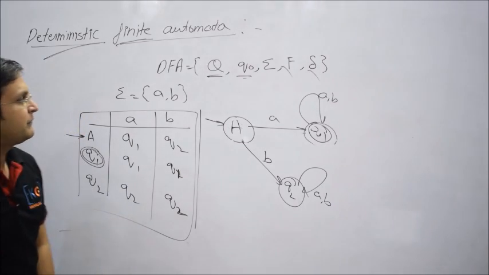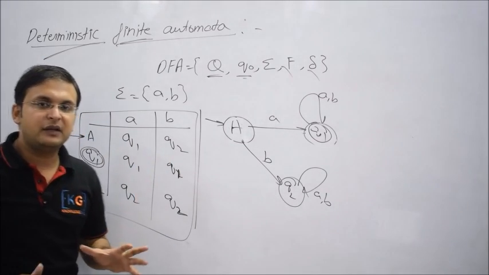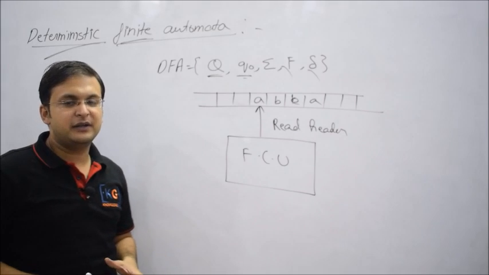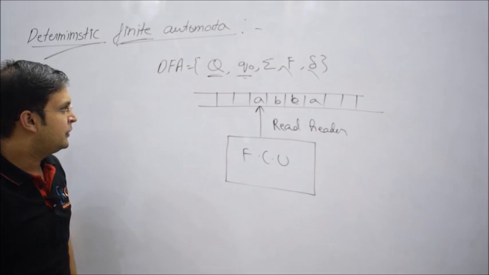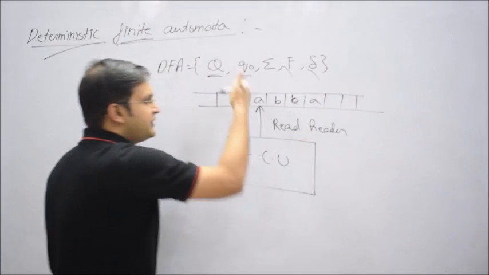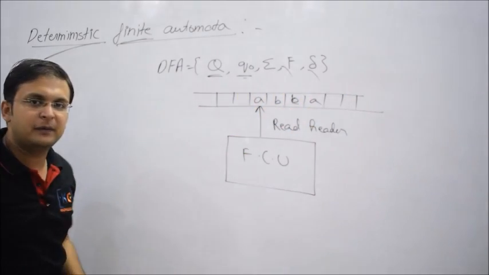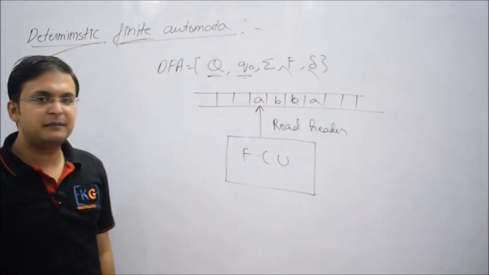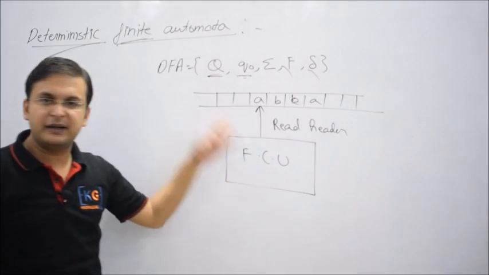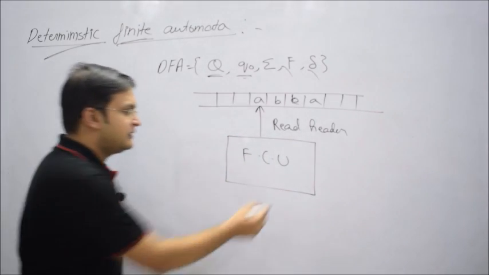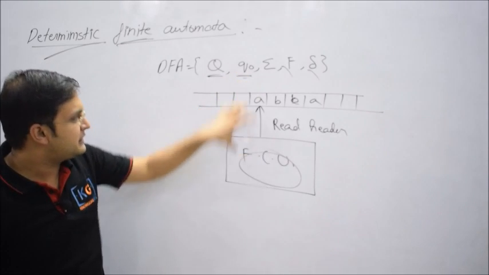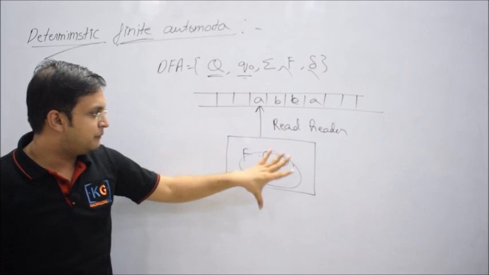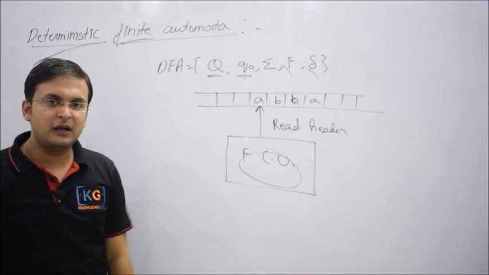One more thing: I have directly discussed DFA with the help of tuples. You can also understand the block diagram of finite automata. Here I have taken a tape which is divided into cells, and each cell is capable of holding one symbol at a time, and that is a read header. We read one symbol at a time, and as we have discussed, the finite control unit, all the machine or the state parts is there. After reading one symbol, the header makes one movement to the right, and the machine, based on that input, responds on the logic.